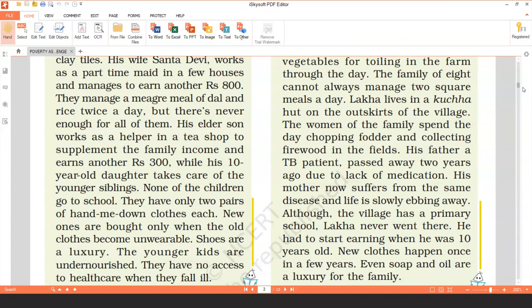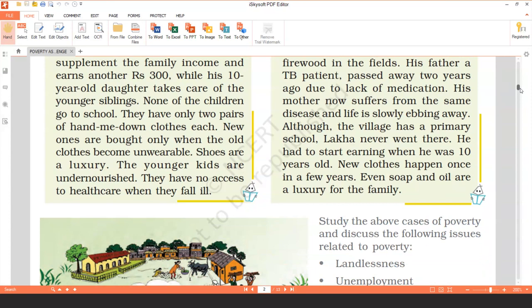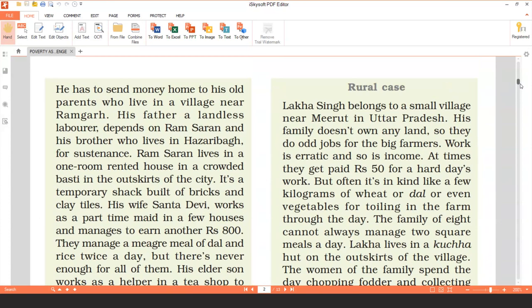So that is the story of Ram Saran's family. We have here now another story from a village, a rural area. This story is of Lakha Singh. Lakha Singh belongs to a small family in a village near Meerut in Uttar Pradesh. His family doesn't own any land, so they do all odd jobs for the big farmers. That means Lakha Singh is a landless farmer.